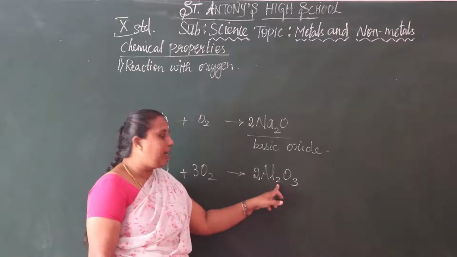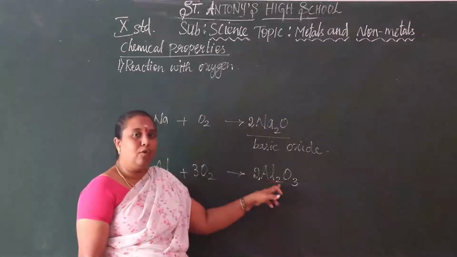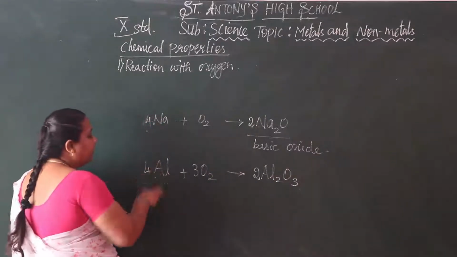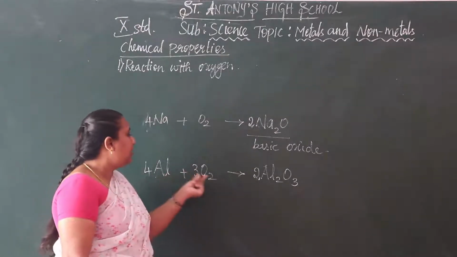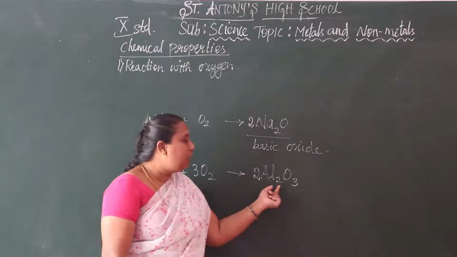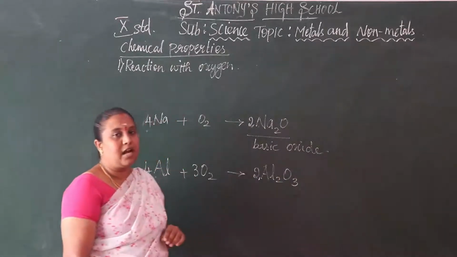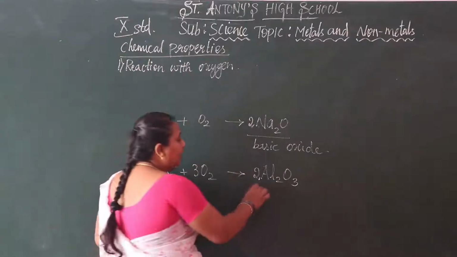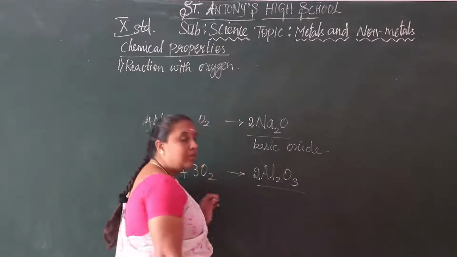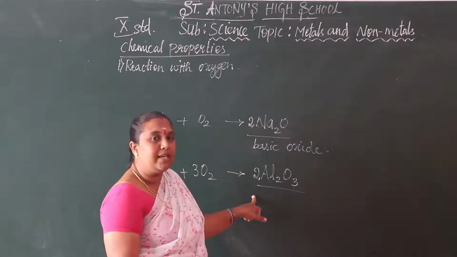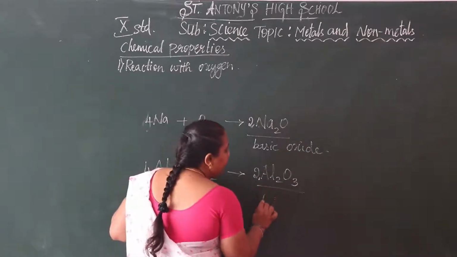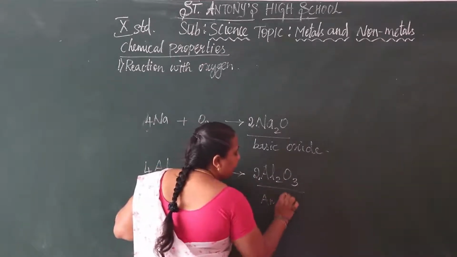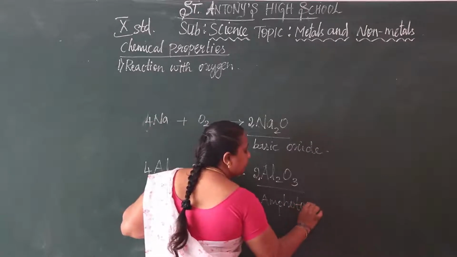Now let us see the aluminium here. 2 2s are 4. Here we can write 4. So now the equation is balanced. So aluminium reacts with oxygen and gives aluminium oxide. This aluminium oxide shows the properties of both basic and acidic in nature. So we can say it is an amphoteric oxide.